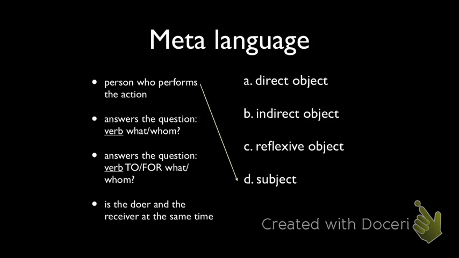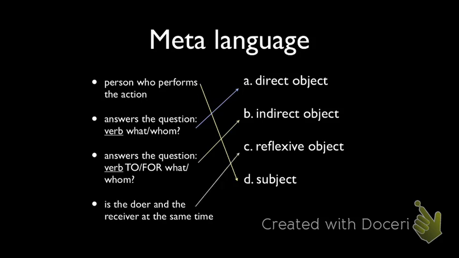Sujeto. And if we take the verb and we ask what or whom, for example, hug. Hug whom? That gives us the objeto directo. If we take the verb and we ask the question to or for that same what or whom, for example, bought paper for whom, now the whom is our objeto indirecto. And if the person who does the action is also the person who receives the action, for example, wash my hair, I'm the washer, and my hair is getting clean, then that is our objeto reflexivo.